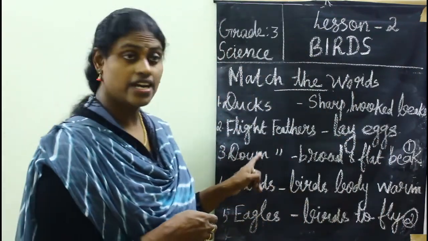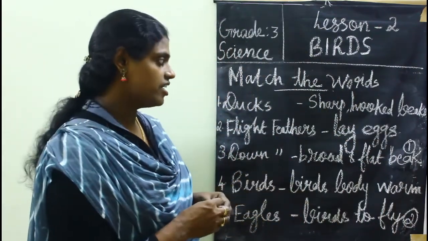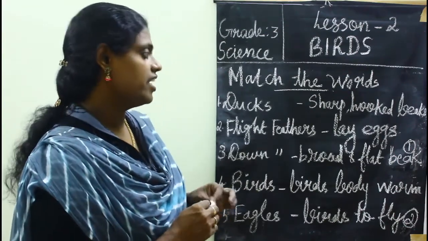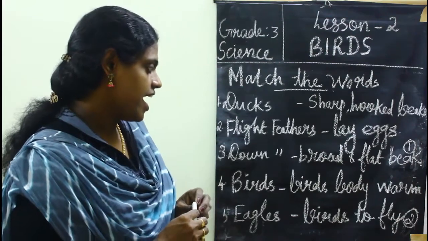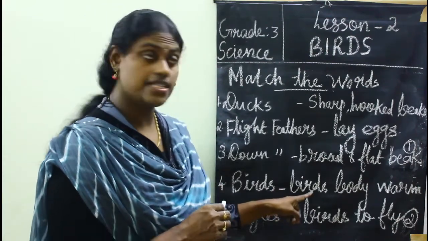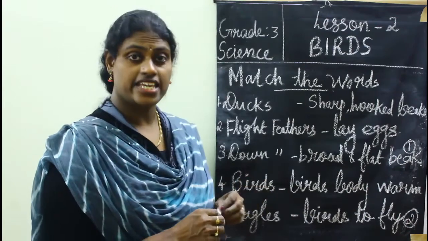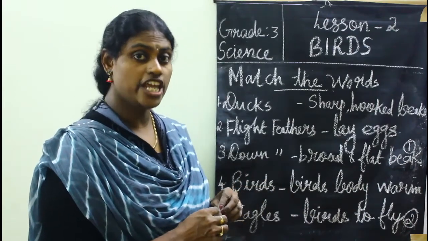Then third one, down feathers. What is the feature of down feathers? Down feathers keep the bird's body warm.